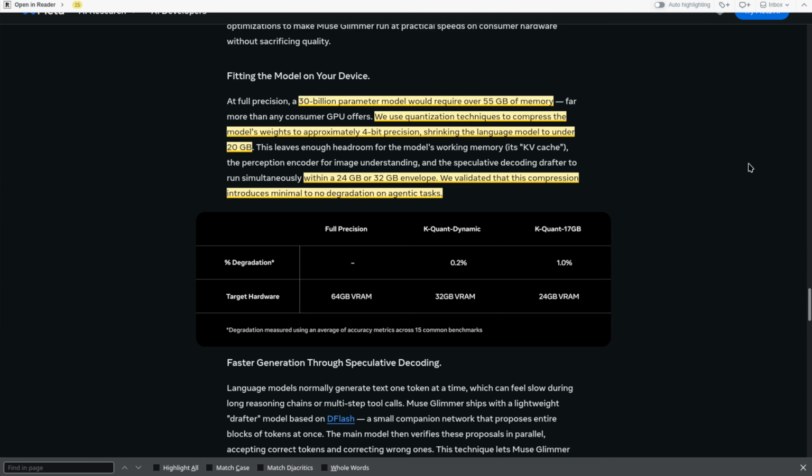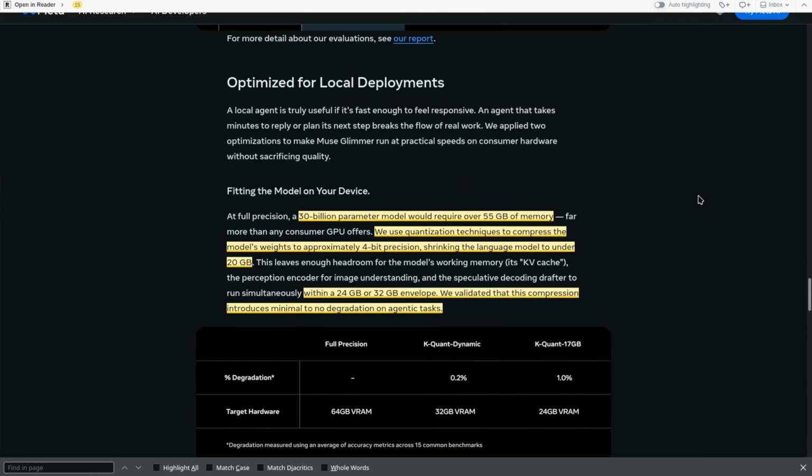I thought it was very commendable for them to point out that this is something that is optimized for an OpenClaw or Hermes agent. They put that in the blog post, which is wild. So yeah, let's go ahead and take a look here.